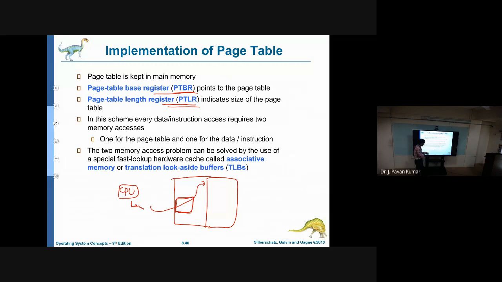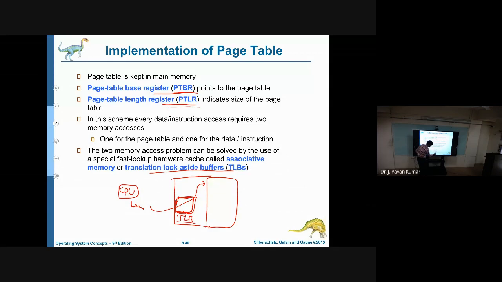So similarly here also, instead of keeping the page table somewhere else, in between we will maintain a cache memory kind of thing called translation look aside buffer. Translation look aside buffer, TLB. This is very important with respect to GATE.